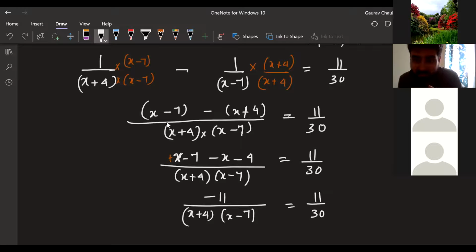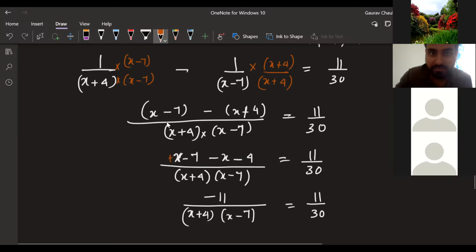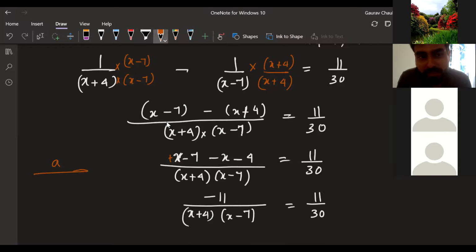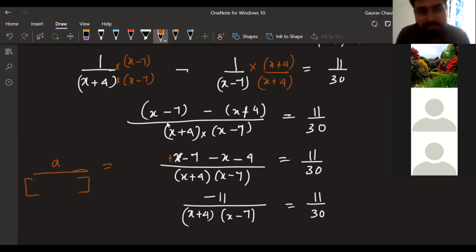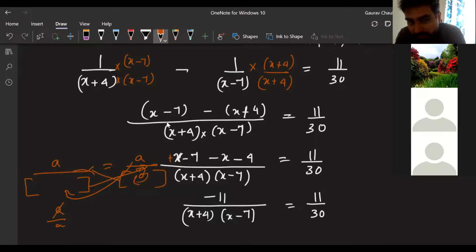Okay. Now, very interesting, both numerators are the same. I can cancel them off. Think of it like this. If I have a by something is equal to minus a, let's right now just take a by some other thing. Basically, when I take this to the side, I can bring this a to this side, right? And it will become a by a, and that will get cancelled.